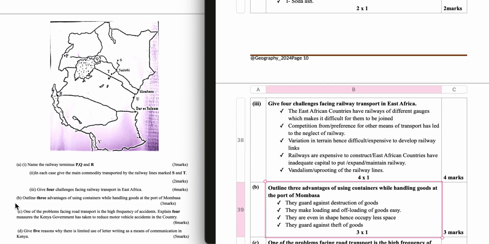They guard against destruction of goods. They make loading and offloading of goods easy. They are even in shape, hence occupy less space. They guard against theft of goods.